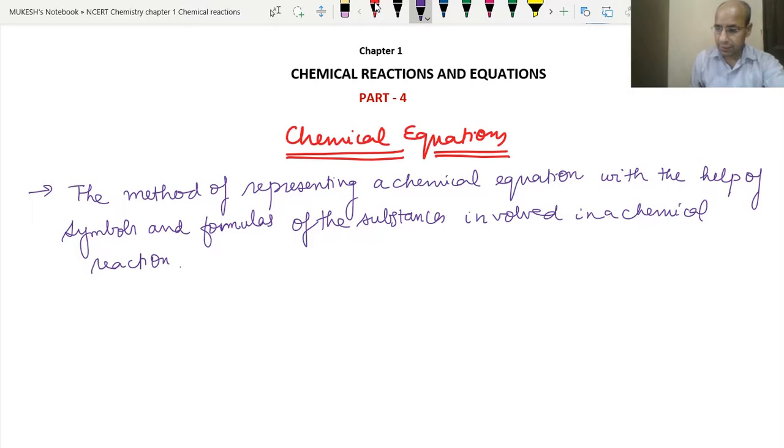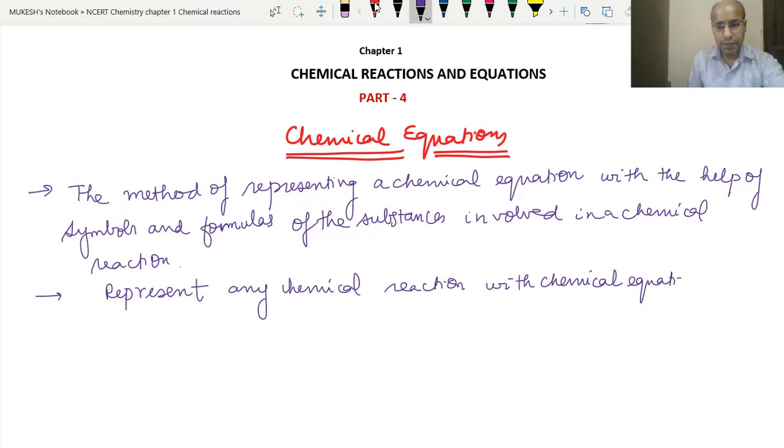That means we represent any chemical reaction with a chemical equation. We are expressing them in terms of symbols and formulas, so we need to remember this. We can say it is also a shorthand method of representing a chemical reaction.